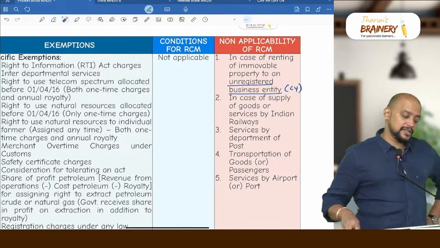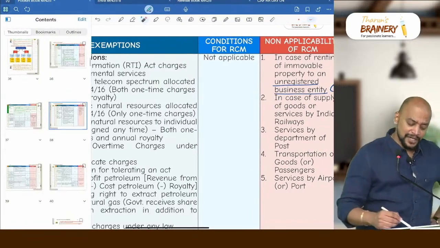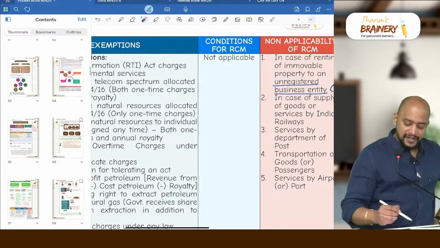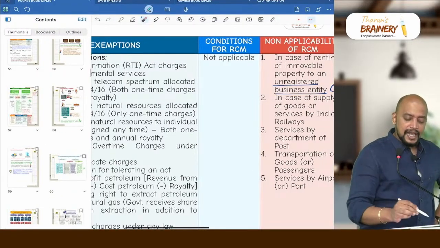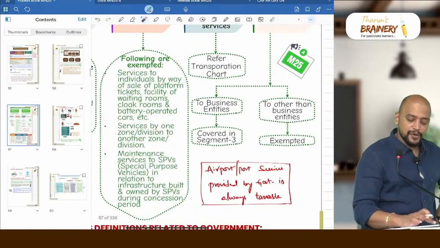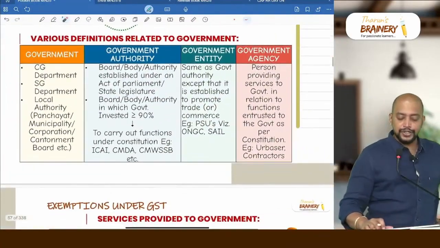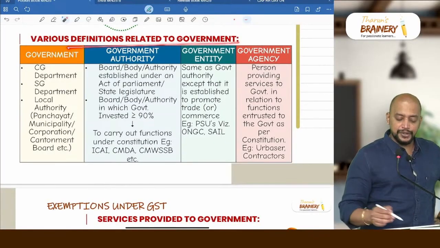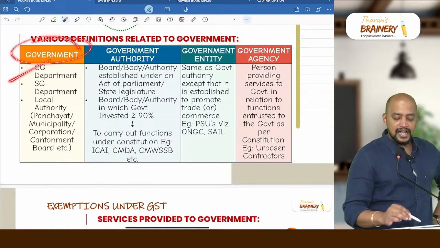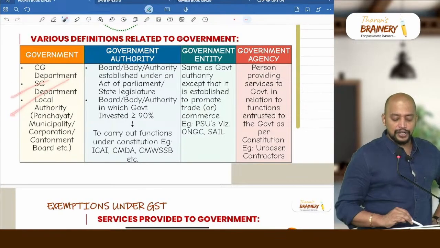Okay, so that is about this. But anyhow, in RCM we need to see that. So we were discussing the exemptions, exemptions with respect to services provided by government. So this chart we have completed. Now you can look into various definitions related to government. So government means central government, state government, local authority.